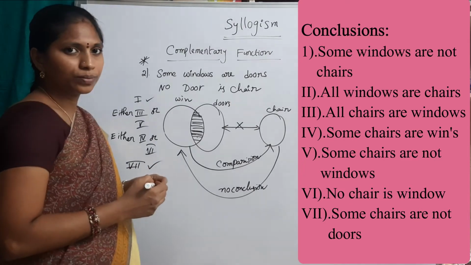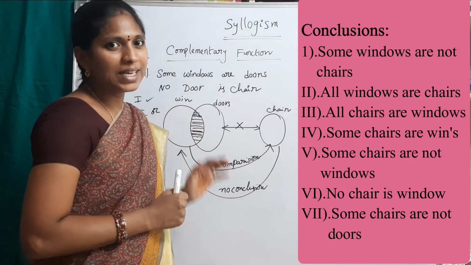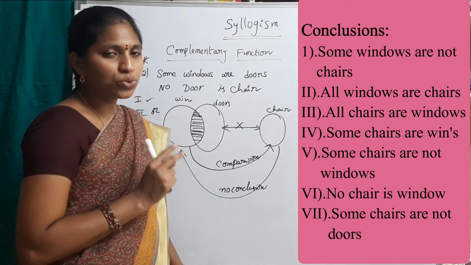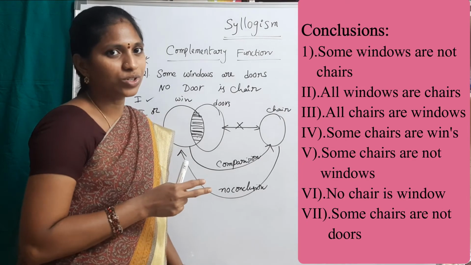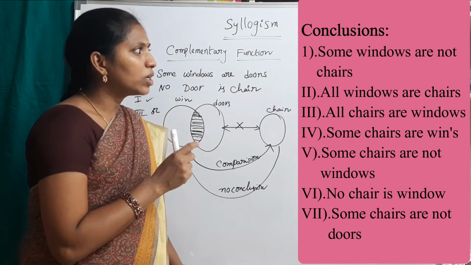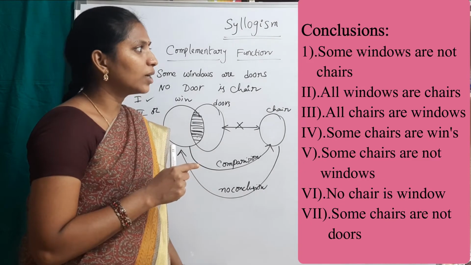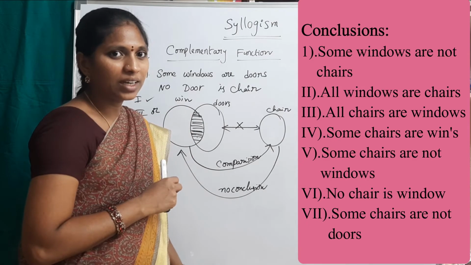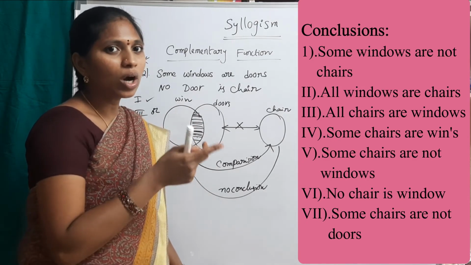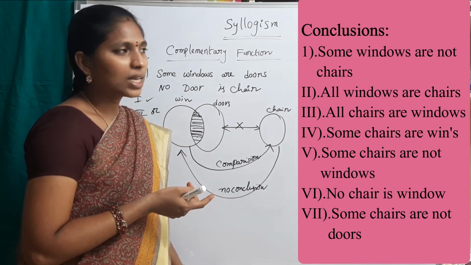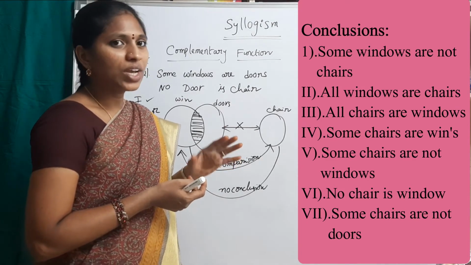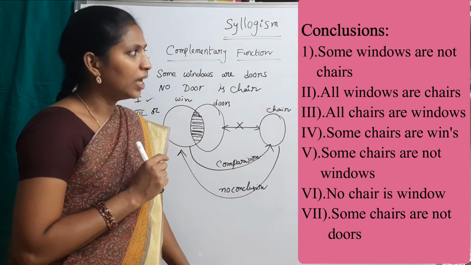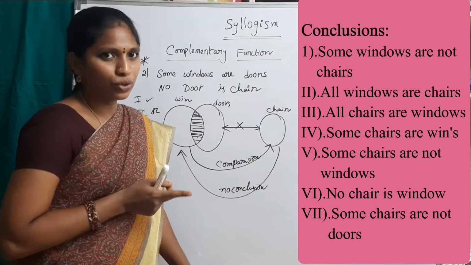It is true. One more important point in this example. See the first and second conclusions. Many students are confused in these two. The first is some windows are not chairs, and the second is all windows are chairs. Actually, those two are a complementary pair, some not and all. Some students blindly check for some not and all, and in the answer options there is an option: either 1 or 2 follows.